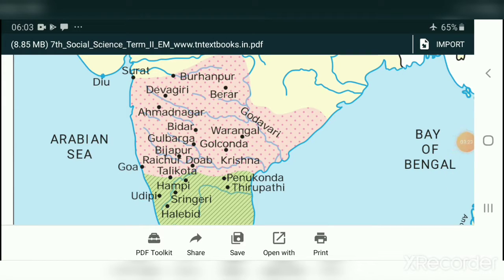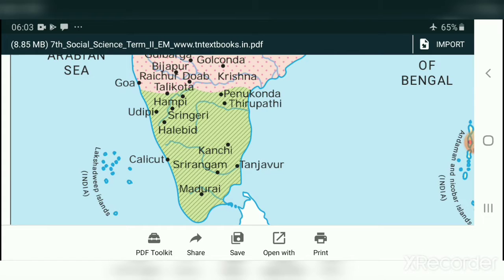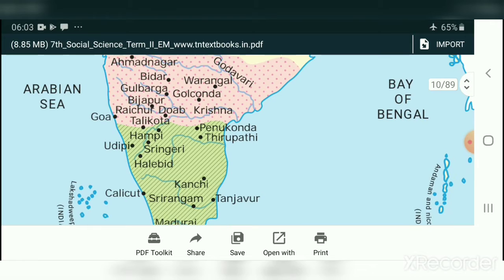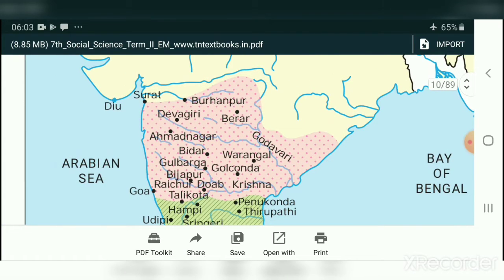Students, see this empire. The pink color is the Bahmani Kingdom and the green color is the Vijayanagara Empire. You see the places. It's a very important map. We have to draw this map. See here, the Bahmani Kingdom. You see the places, Devagiri, which is now called Daulatabad. Then Bidar, Ahmednagar, Bijapur, all the places are very important. Note this here.